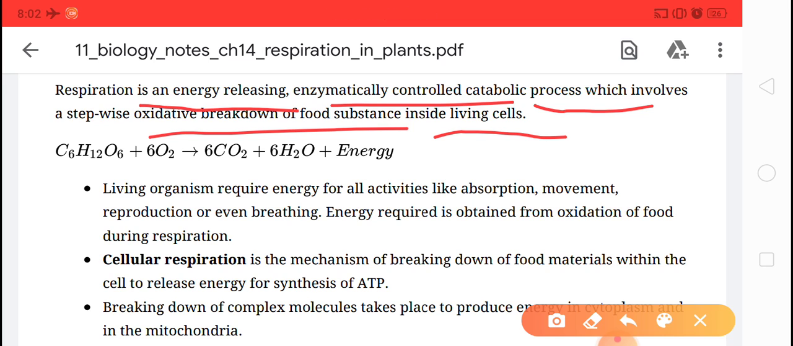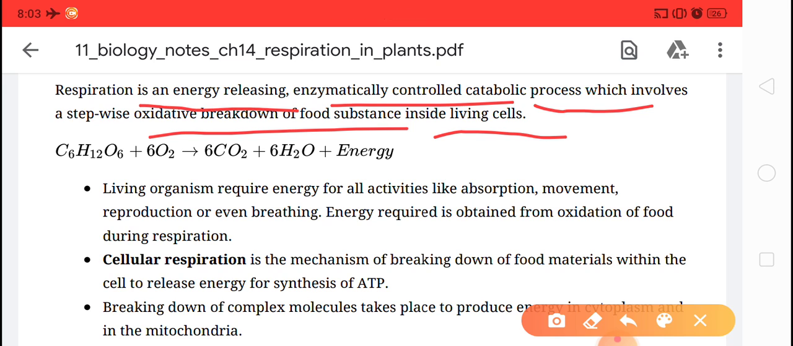Children, in the exam an important difference will be asked, that is, what is the difference between respiration and breathing? Respiration is the breakdown of food to release energy, but breathing is to take oxygen rich air inside the body of the living organism and to give carbon dioxide rich air outside the body of the organism. So that is a common difference, you must learn that.